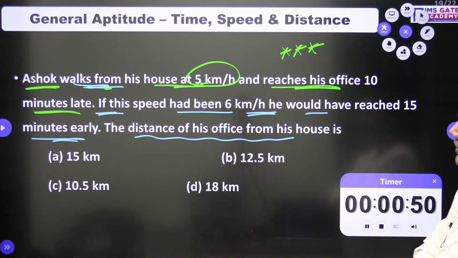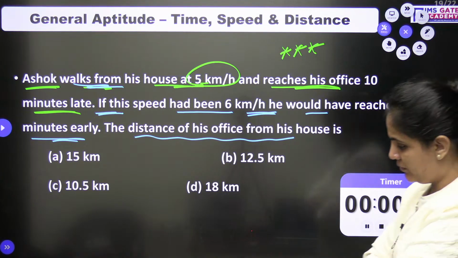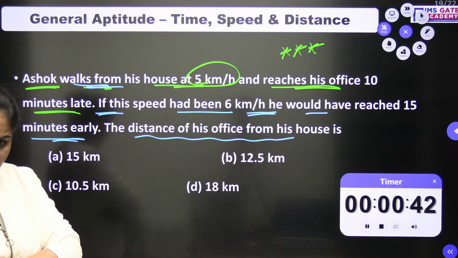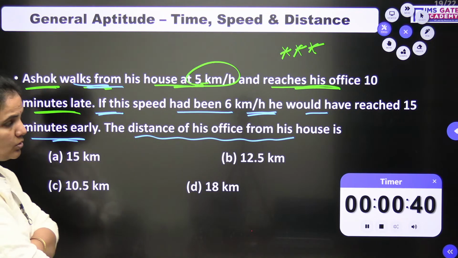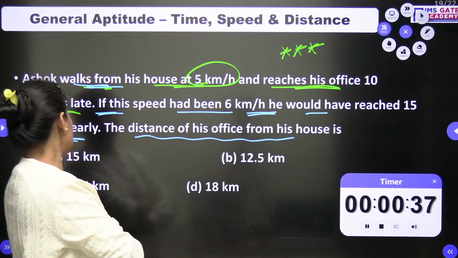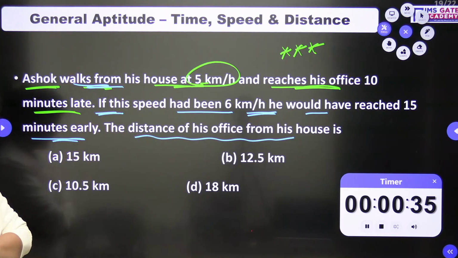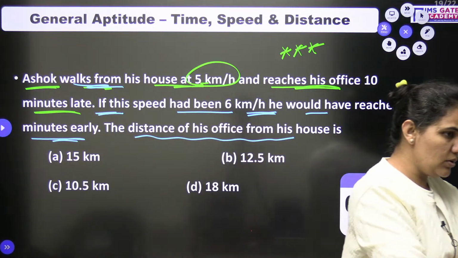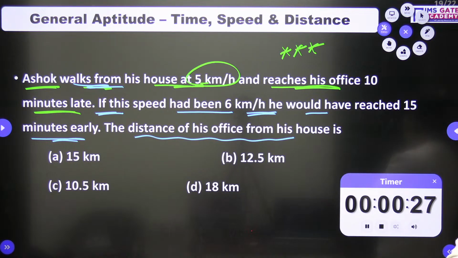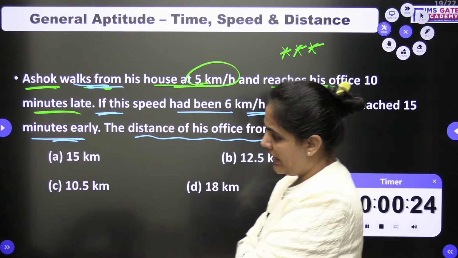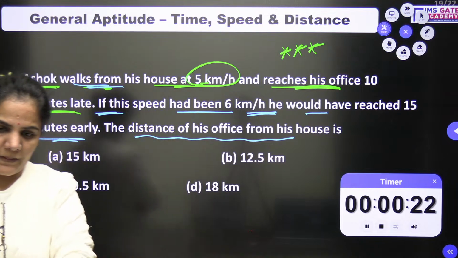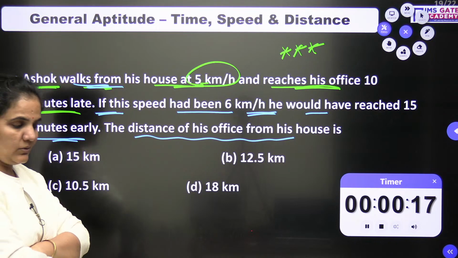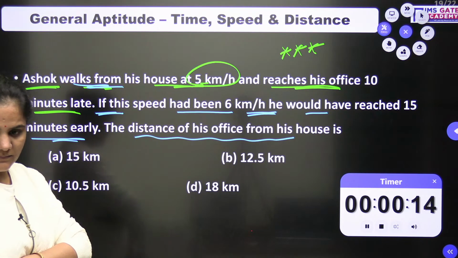So, Ashok walks from his house at 5 km per hour and reaches the office 10 minutes late. When he increases his speed to 6 km per hour, he reaches 15 minutes early. So we had a discussion, and in this case we can find the distance, the exact time, and the actual speed also. But right now the question is only asking about the distance.